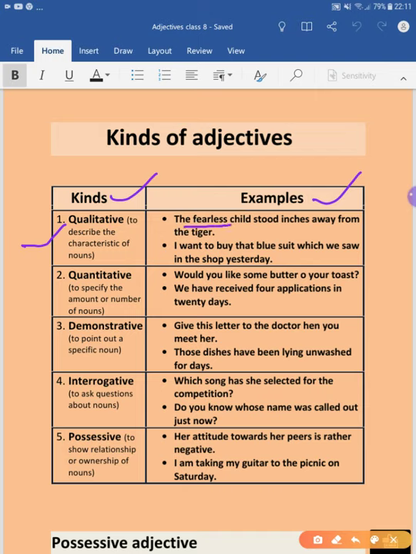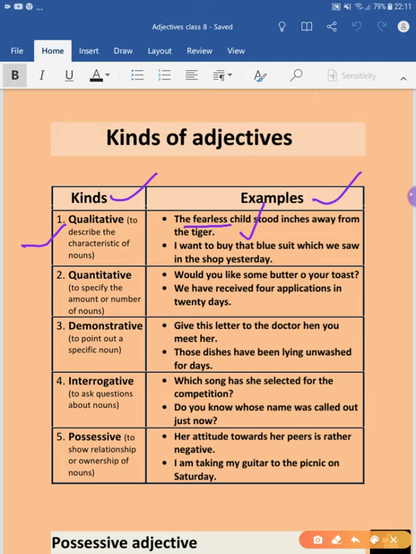So fearless here is the quality of that child, and since the child is the noun, and the word which is modifying the child is fearless, it is called a qualitative adjective.